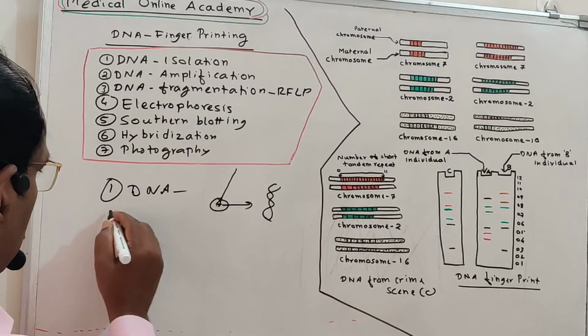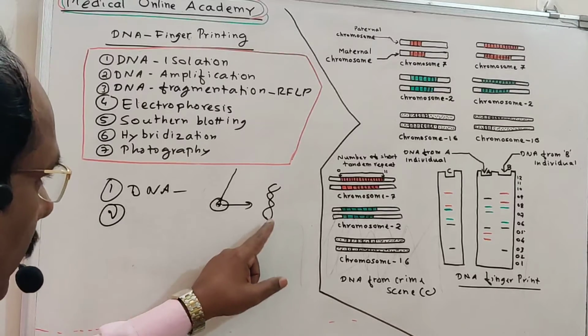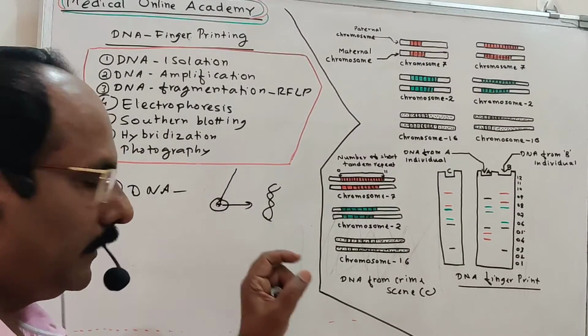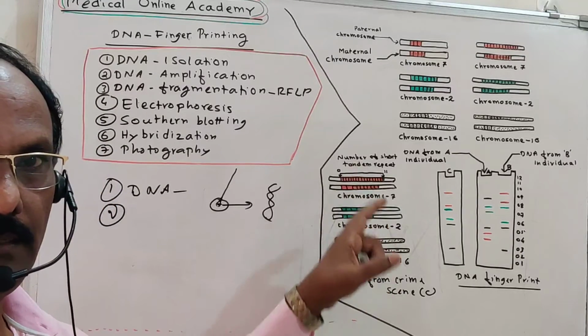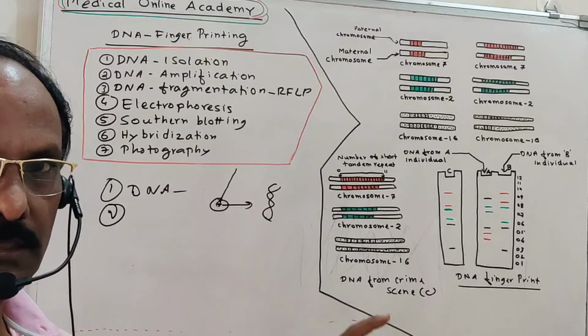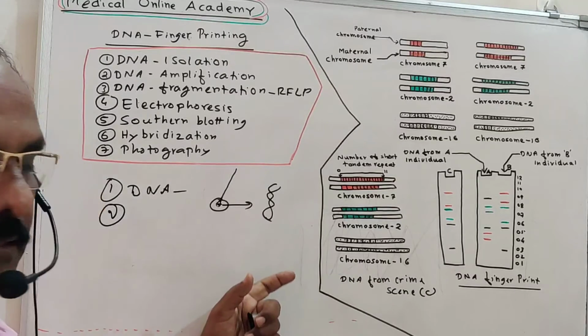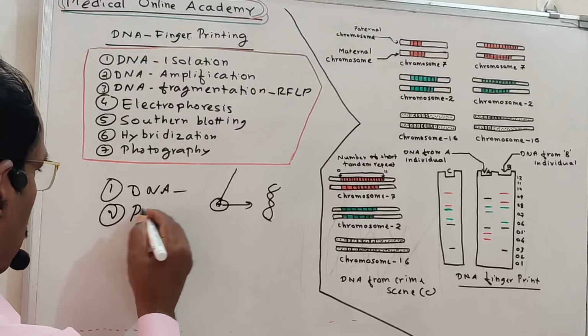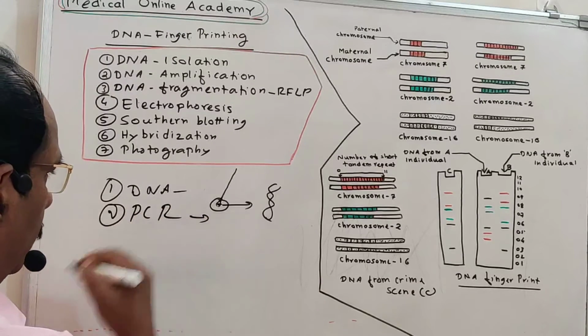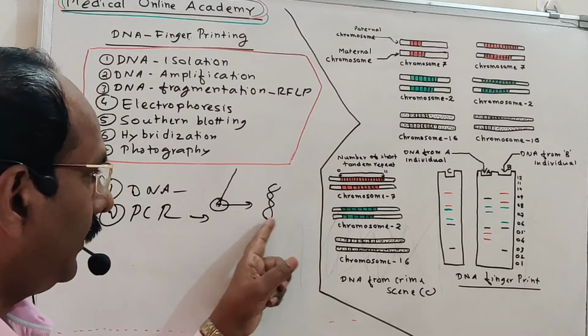Thereafter, second stage, we have to amplify the DNA, because this DNA is a very small quantity. That much quantity is not sufficient for running a DNA fingerprinting. So it must be amplified. For the amplification, we use the technique PCR, polymerase chain reaction. By using PCR technology, we can amplify this.